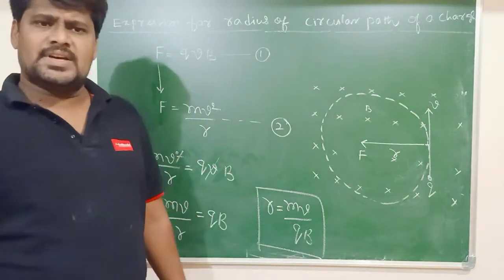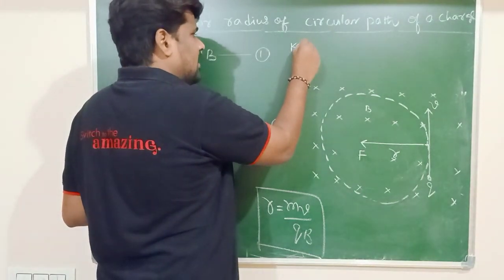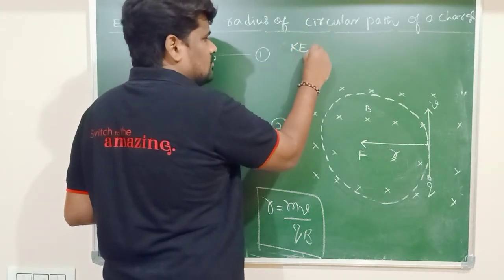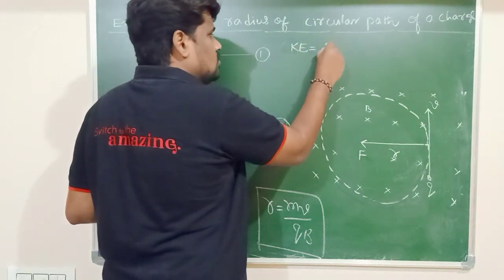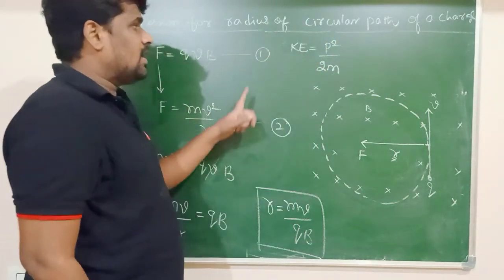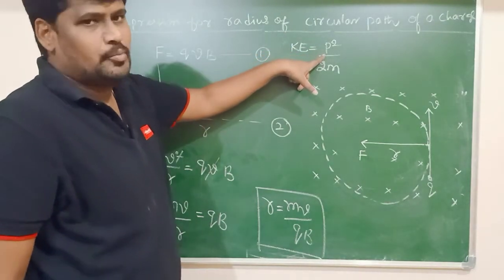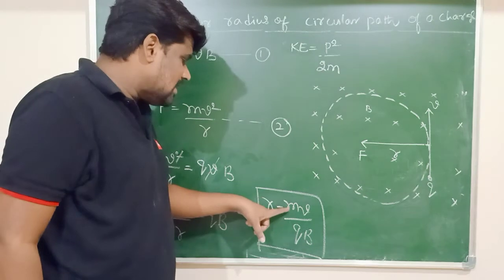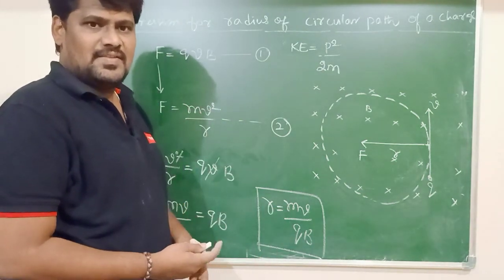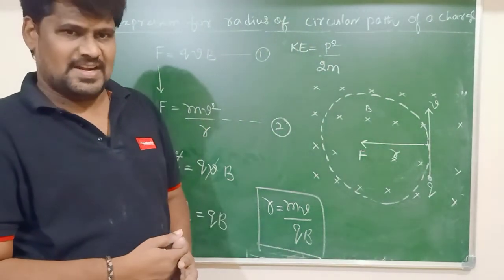Once momentum increases, you know very well, I guess you know the relation between kinetic energy and momentum. What is the kinetic energy and momentum relation? KE is equal to p square by 2m. Kinetic energy is directly proportional to the square of the momentum. If momentum increases, automatically kinetic energy also increases. That means the charged particle is going to gain maximum kinetic energy.